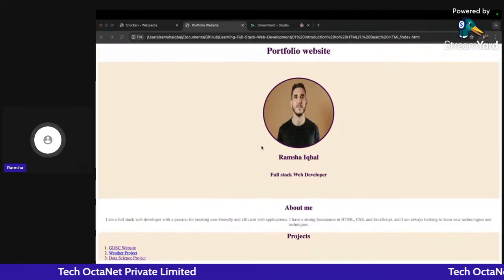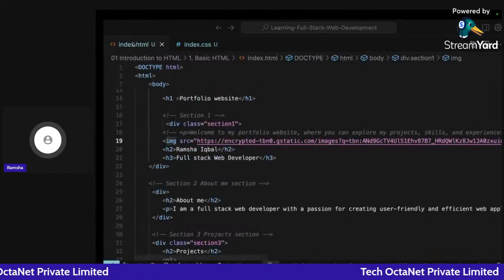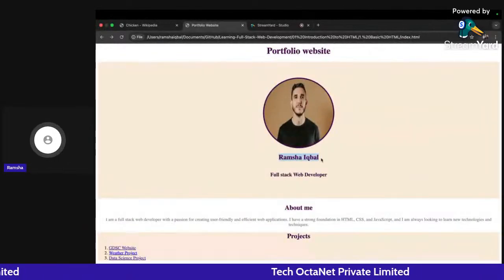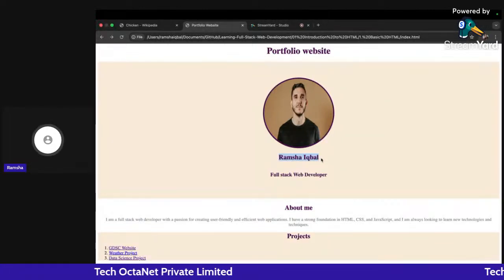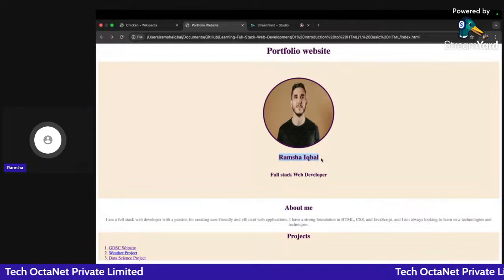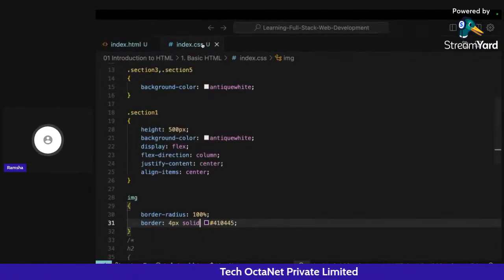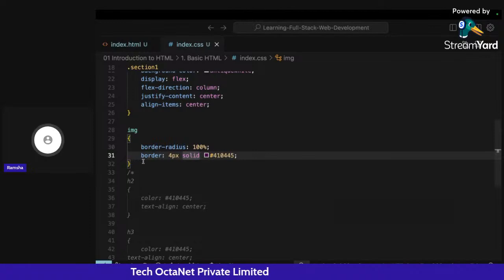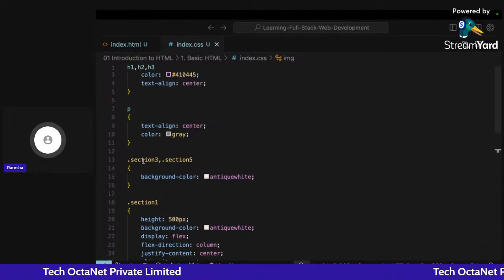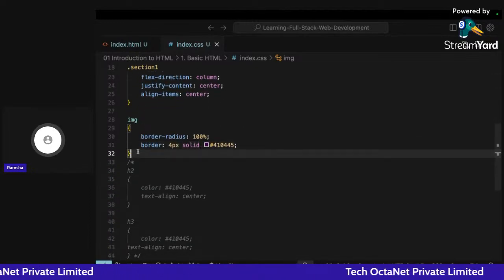Okay, yeah. So now I want this particular size of the text to be more custom, or a little bit bigger, but not as large as this particular portfolio website heading. So we can also add custom font sizes here.